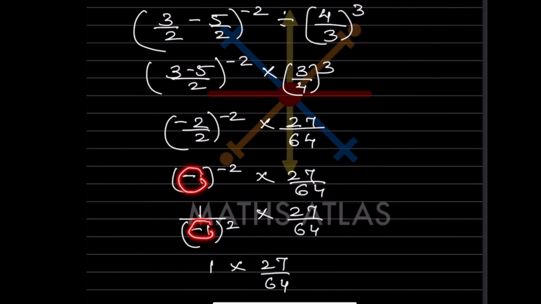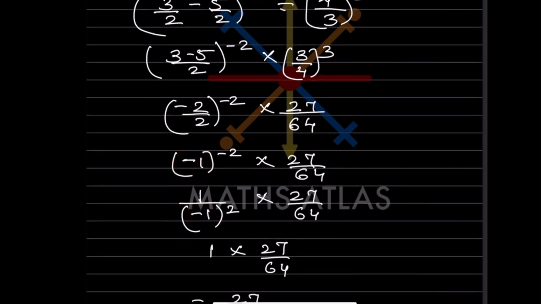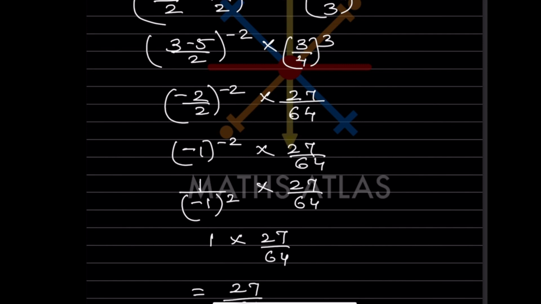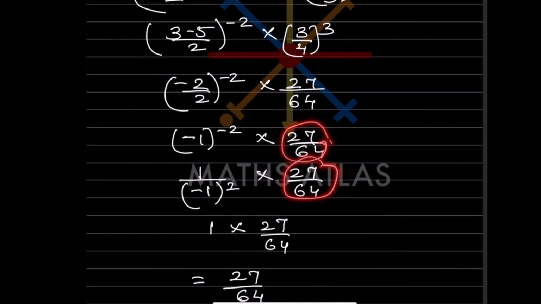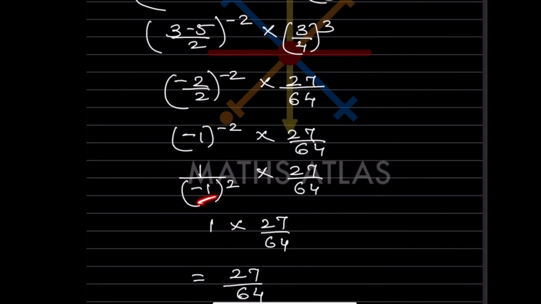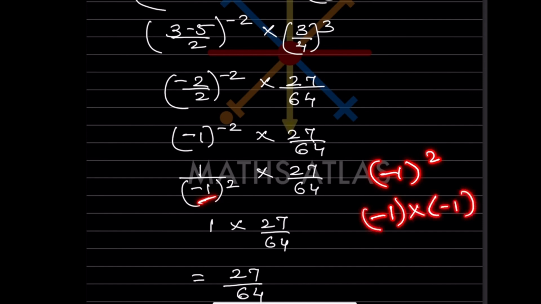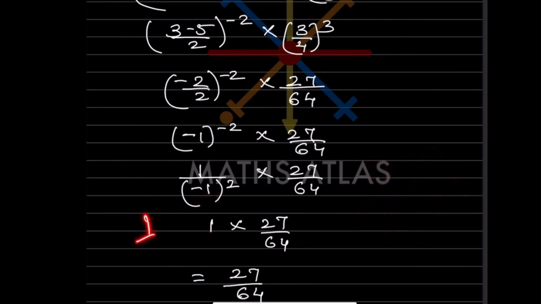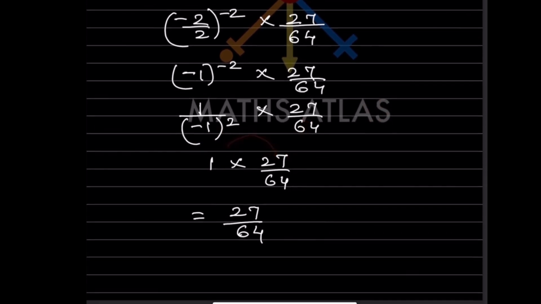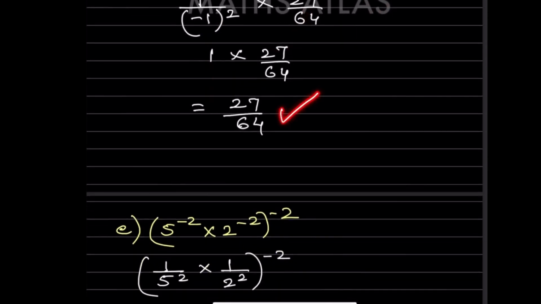It is going to go in the denominator. So 1 by minus 1 raised to 2, into this the same. Now see here, minus 1 raised to 2, that will be minus 1 into minus 1. Whenever we have an even number of negative signs, that is always going to be positive. So that is going to be 1 by 1, that is 1. This is the same. So when you multiply, you get 27 by 64.